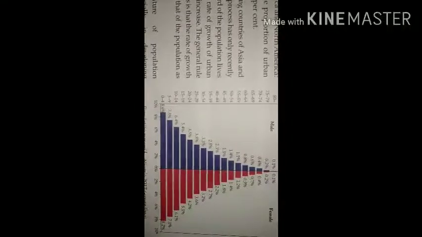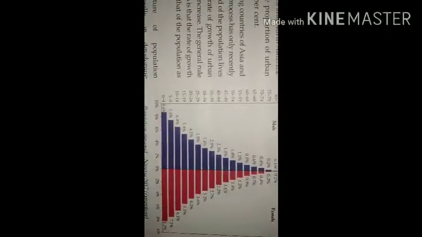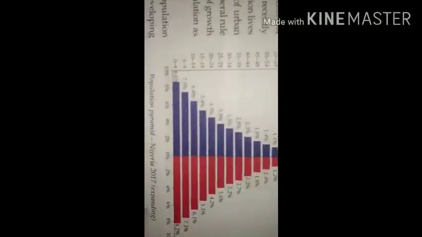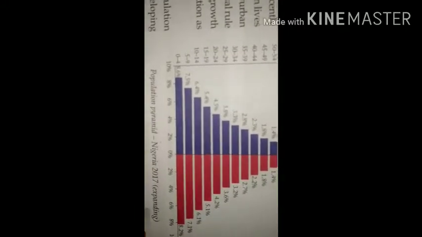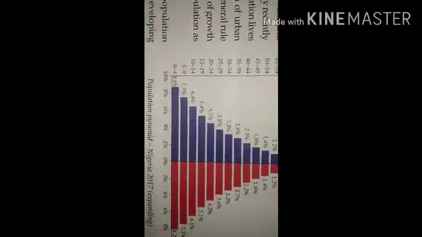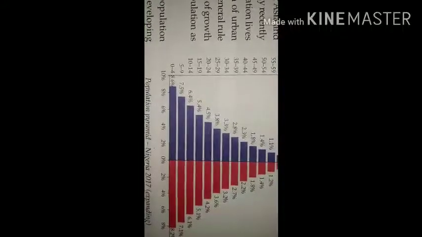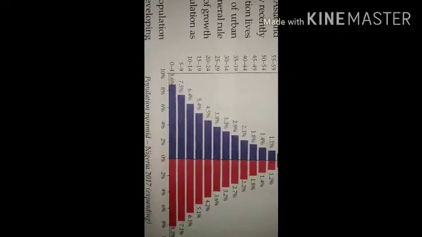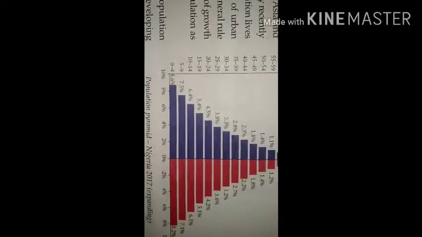Alright, so you can see there a broad base. You can see that broad base of that given pyramid. On your left hand side, the standing line is there, and the age is given there: 0 to 4, 5 to 9, 10 to 14, 15 to 19. A vertical line is there, and that age is written there.